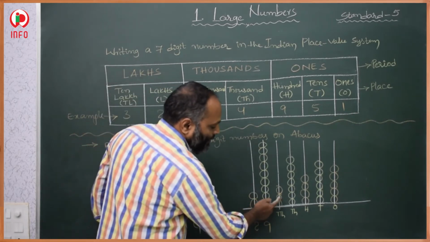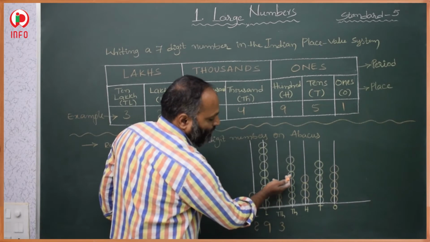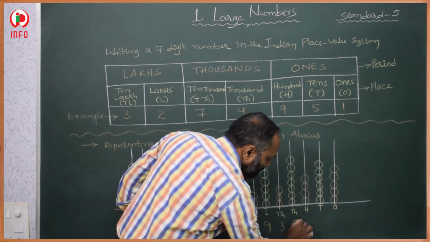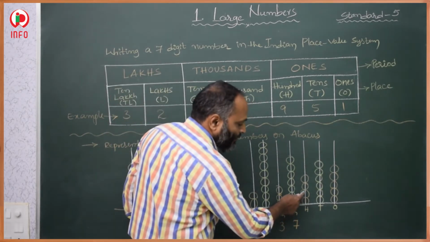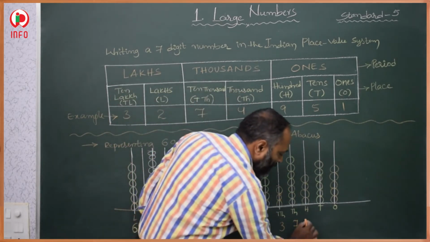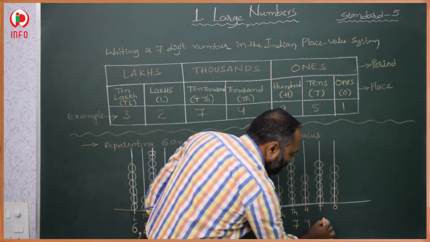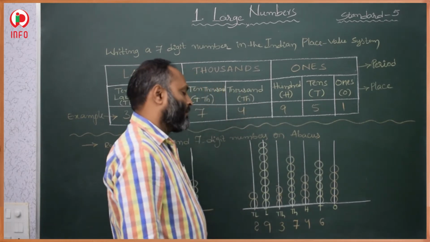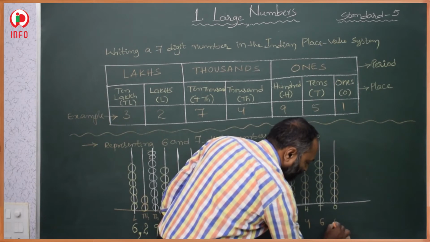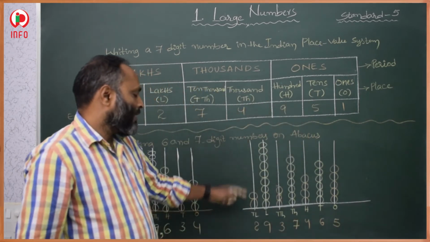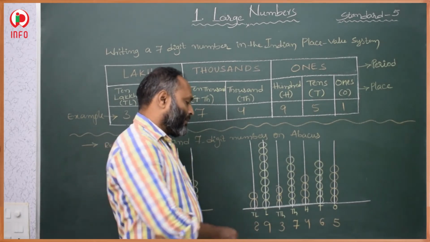Then here, 3 bits were there. Here, 1, 2, 3, 4, 5, 6, 7 bits. Then after that, here 1, 2, 3, 4 bits were there. Here 1, 2, 3, 4, 5, 6 bits. Then after that, the final ones place: 1, 2, 3, 4, 5 bits were there. So the second abacus represents this number, that is, after commas.